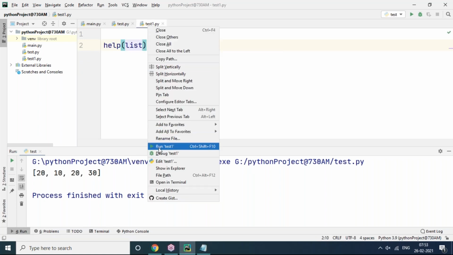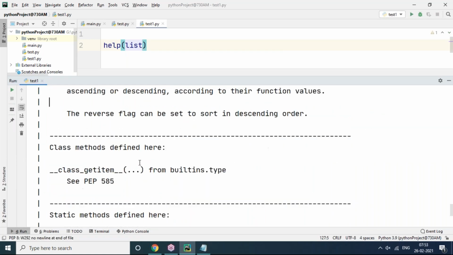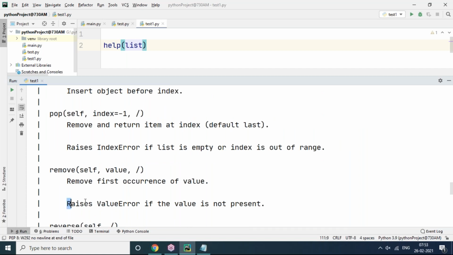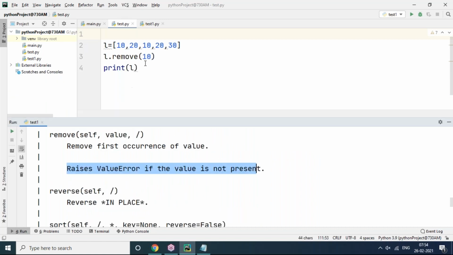If the item is not there, it will give an error. They said, look at here. This is the description. Raises ValueError if the value is not present. Okay, let me try to remove one which is not present. I'm giving 100. Do you have 100 value in this list? No, we don't have 100 value in the list. So that's what we got.